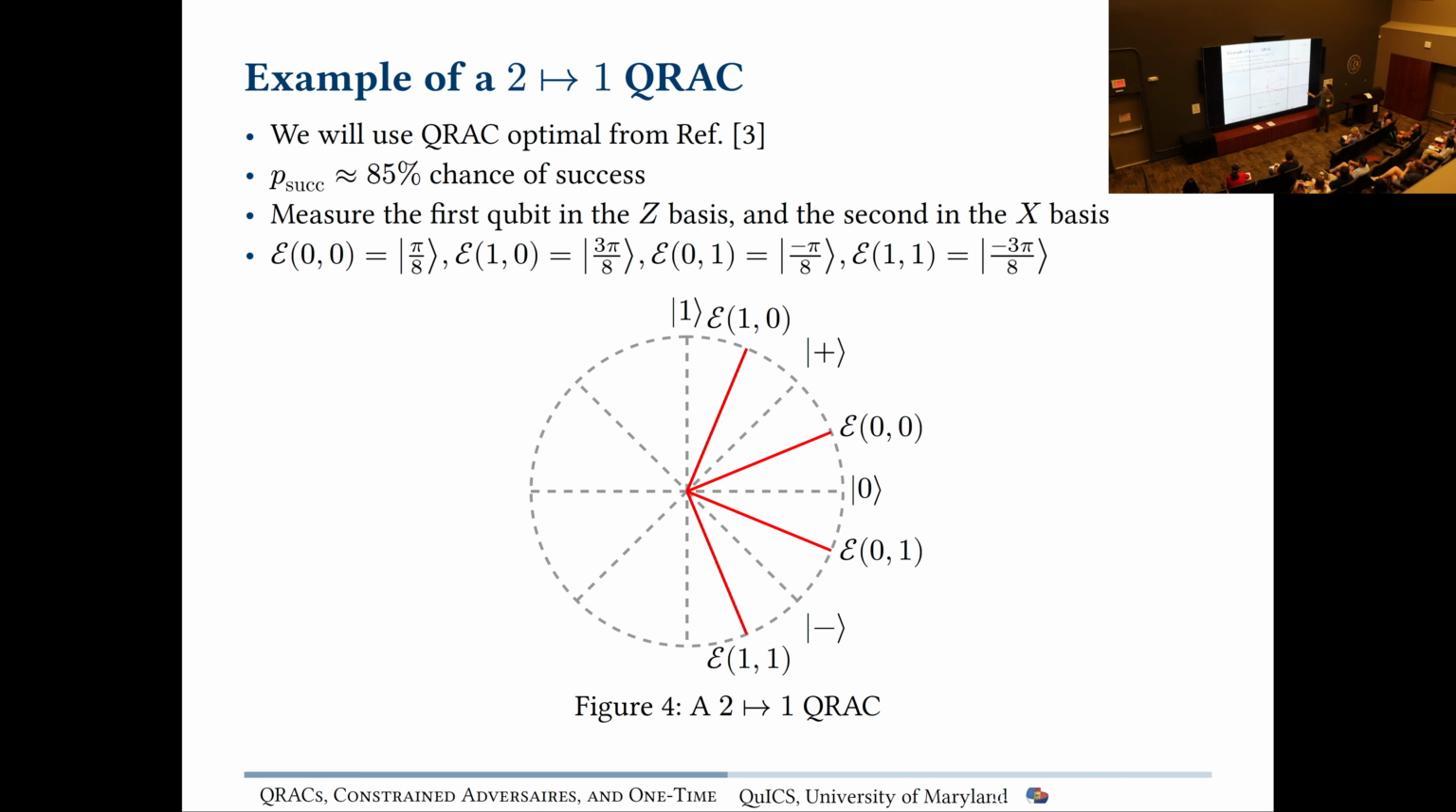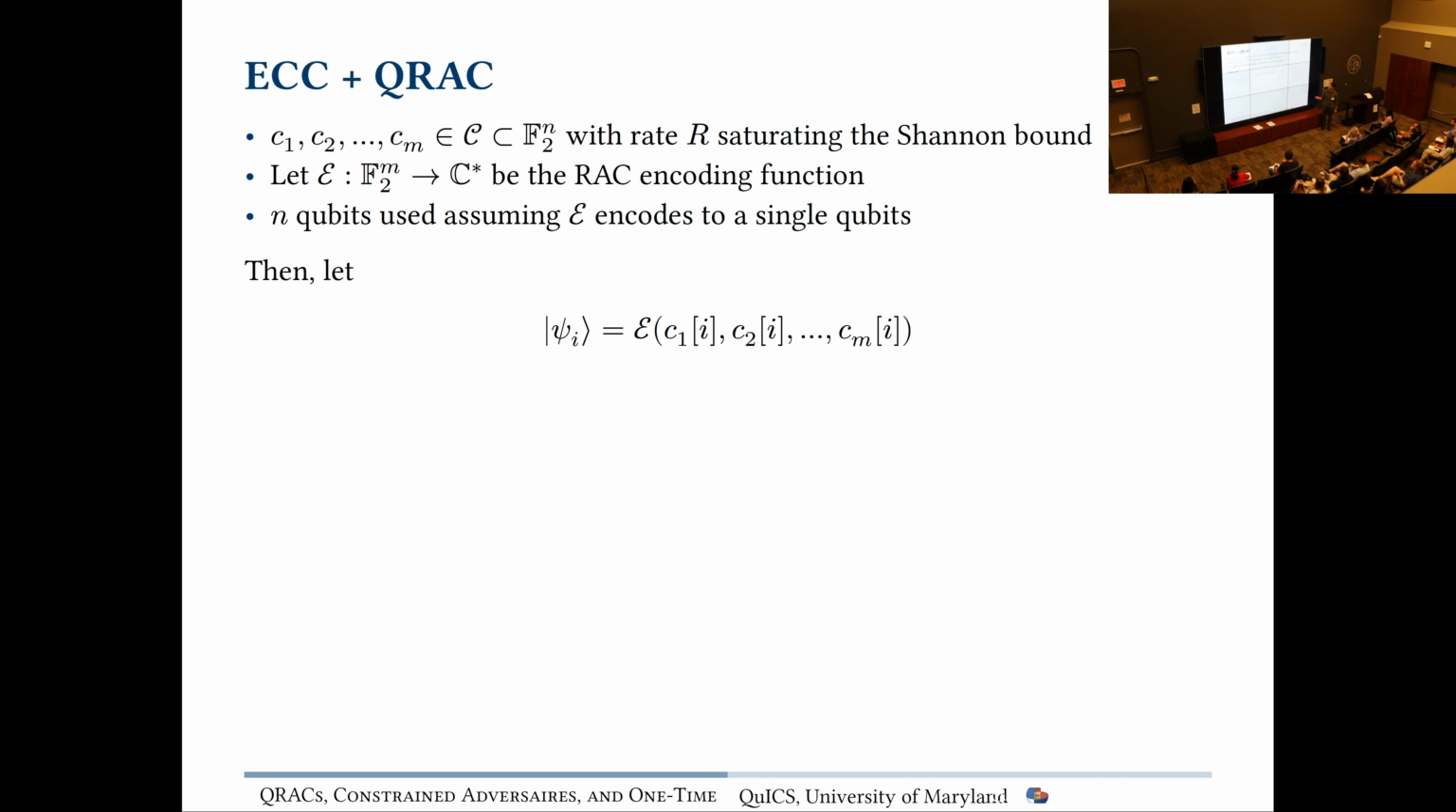And we can do the same thing for the other bit. If we want to measure the second bit, we're going to measure along this basis, and with 85% chance, we're going to measure our right bit. OK, so I think we also went over coding yesterday. And here we have a 15% chance of measuring the right thing or the wrong thing.